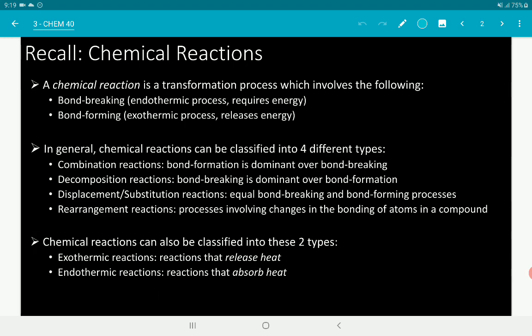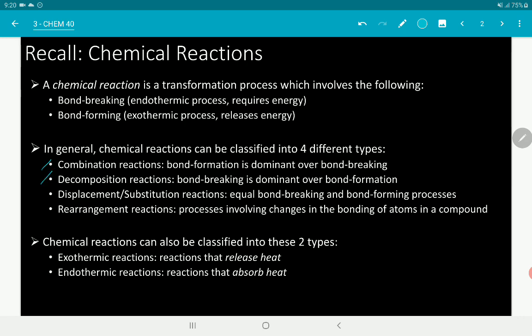That energy is equal to the energy needed naman para i-break yung bond na yun. So, therefore, bond breaking is endothermic. Okay? So, in general, chemical reactions can be classified into four. So, meron tayong combination reaction, kapag mas maraming na-form na bonds kaysa sa nag-break.